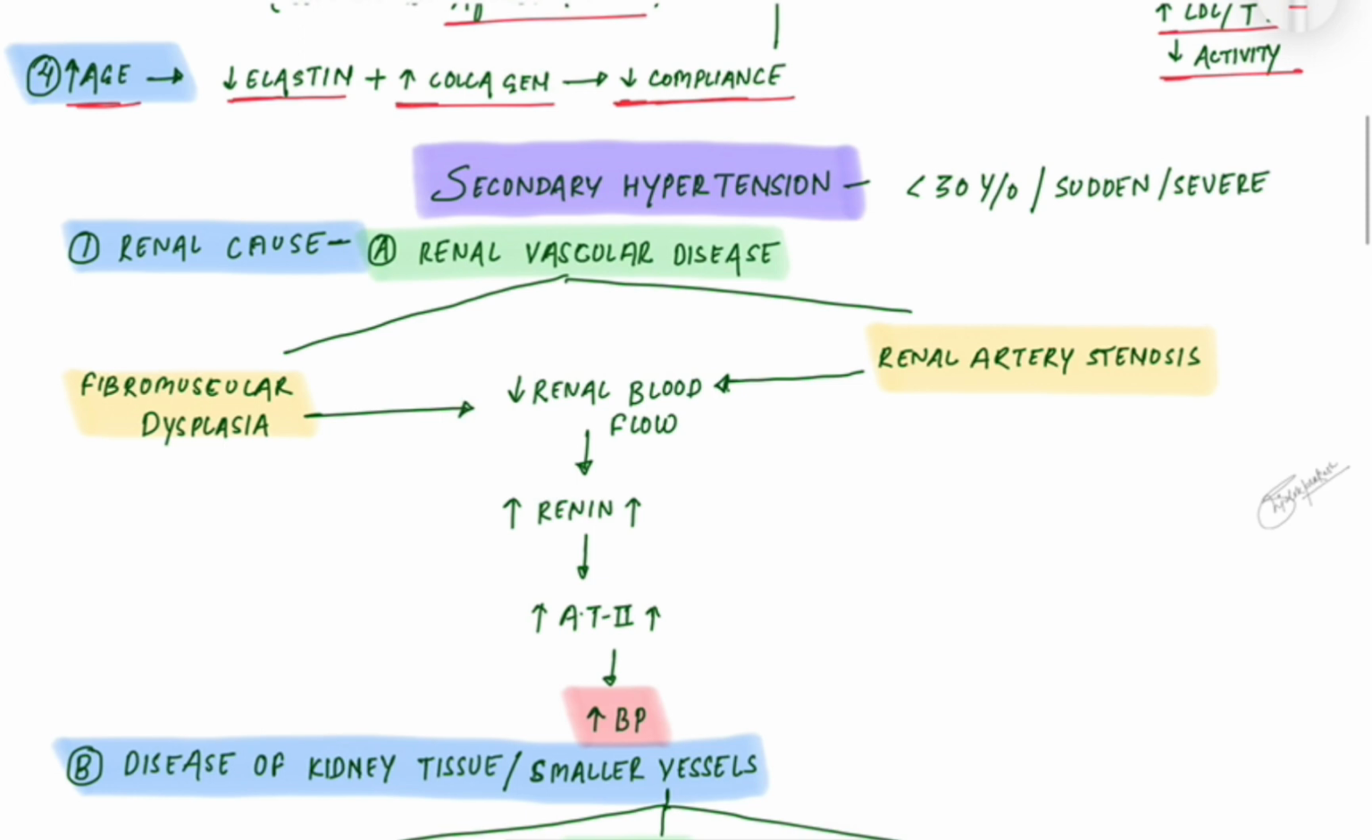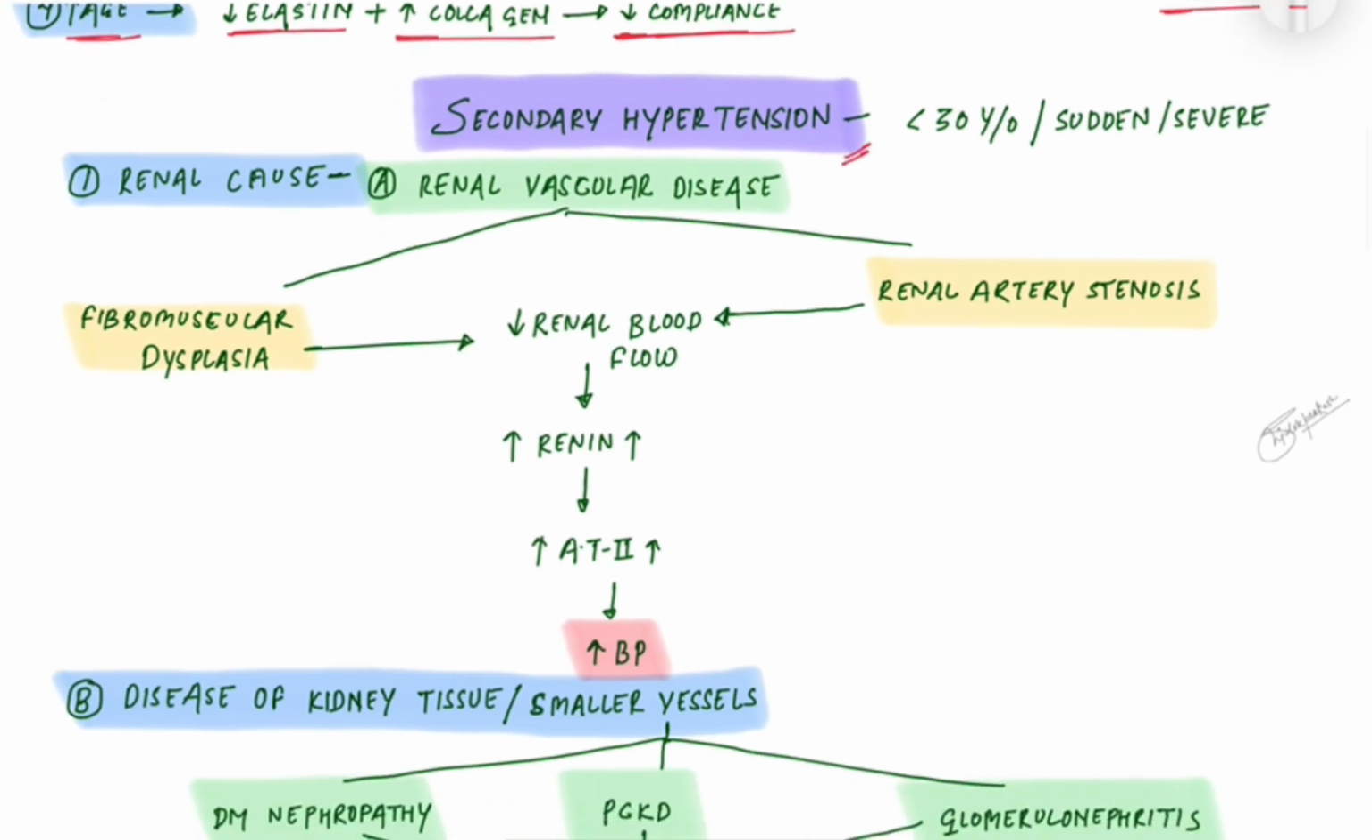Now the pathophysiology of secondary hypertension. Secondary hypertension is seen mostly in the age group less than 30. It is sudden and severe. The first cause is renal cause.